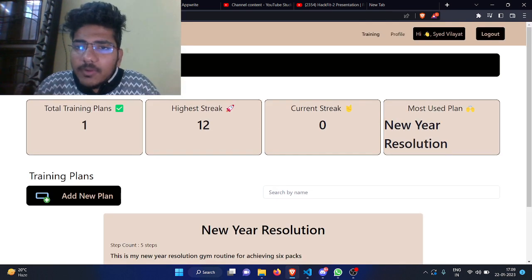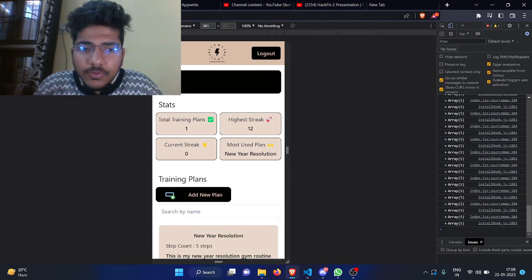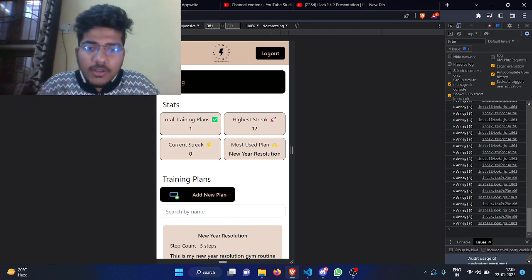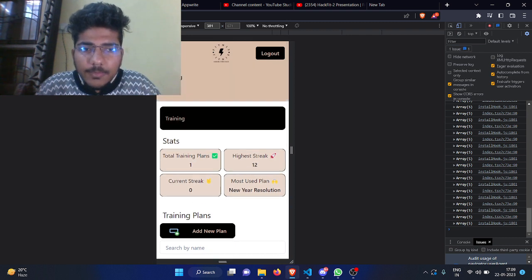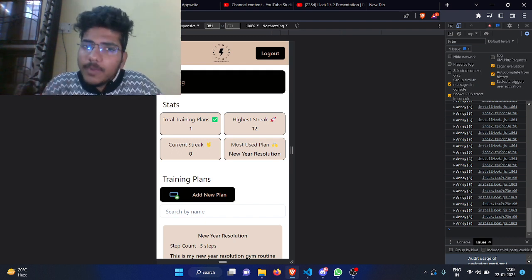And apart from that, this is fully mobile responsive. Let me show that as well. The entire application is made using Chakra UI. So you can see every component is very much responsive. And apart from that, it is meant to be used by gym professionals at the gym.